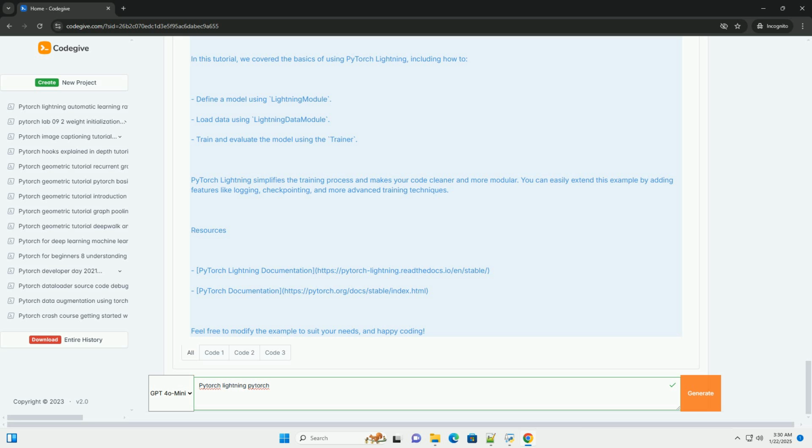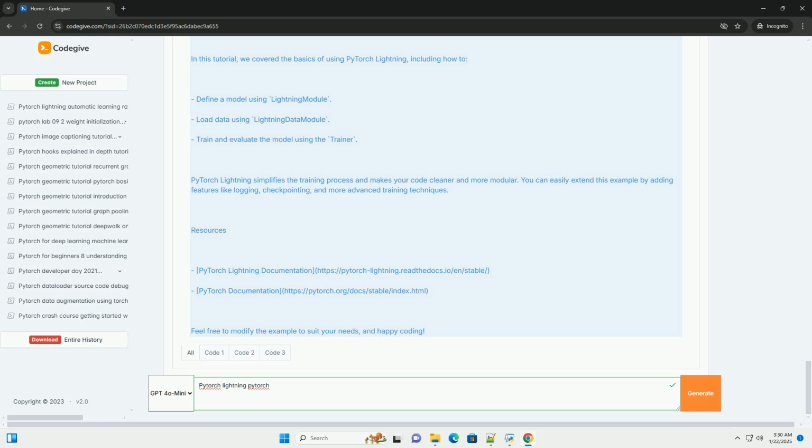Now that we have our model and data loading logic defined, we can set up the trainer and start training. Step 4, evaluation. You can evaluate the model after training using the test method of the trainer. Summary. In this tutorial, we covered the basics of using PyTorch Lightning, including how to define a model using Lightning module, load data using Lightning data module, train and evaluate the model using the trainer.